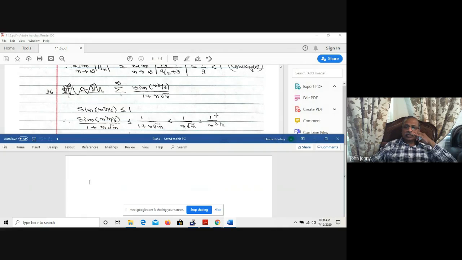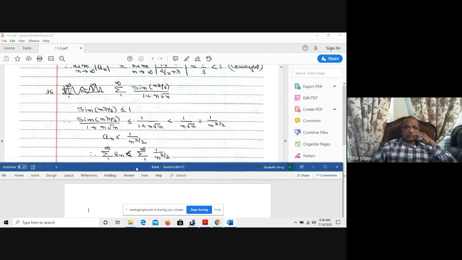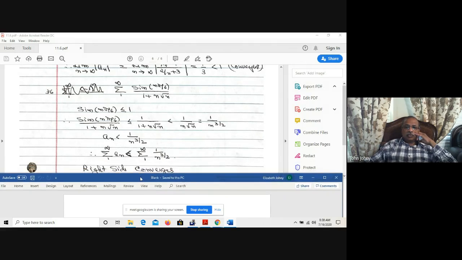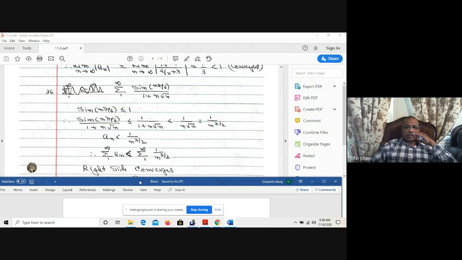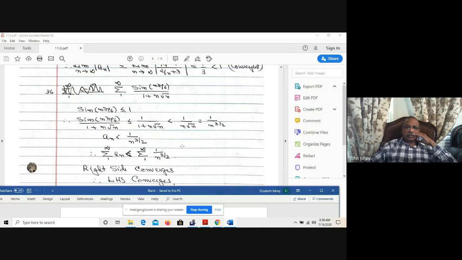So this is equal to 1 over n to the power of 3 halves. So a_n is less than 1 over n to the power of 3 halves, and therefore sigma 1 to infinity a_n is less than sigma 1 to infinity 1 over n to the power of 3 halves. The right side converges because of the p test. p is 3 halves, which is more than 1, and therefore the left-hand side converges.